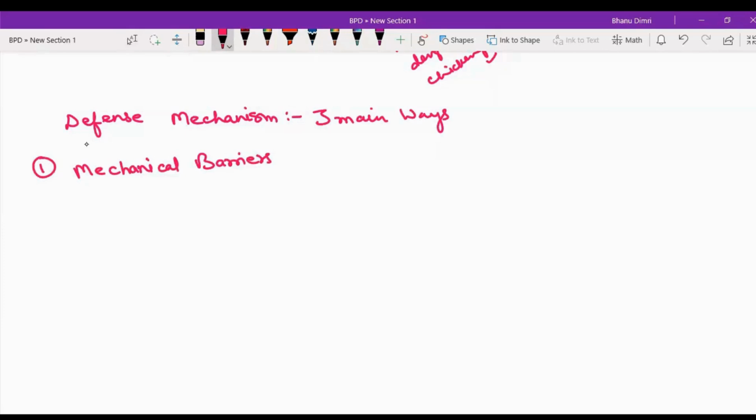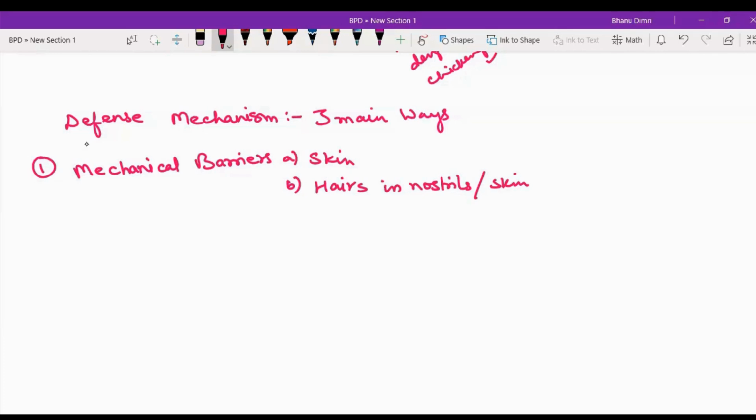In mechanical barriers, what do we include? Skin. Then you will say hairs in the nose, nostrils, right? In your skin also there are hairs, right? Then what else? Mucus? Mucus is not a mechanical barrier, but a chemical one.